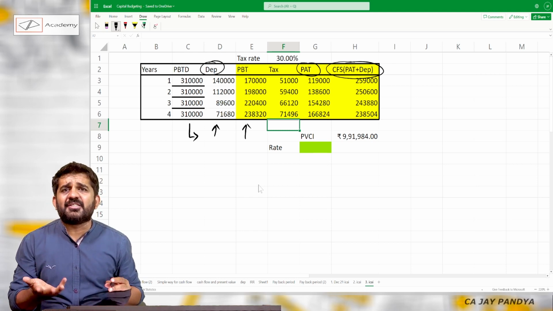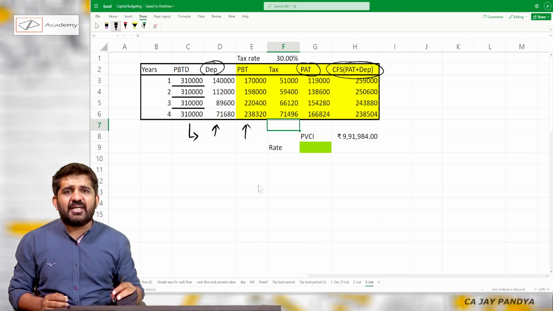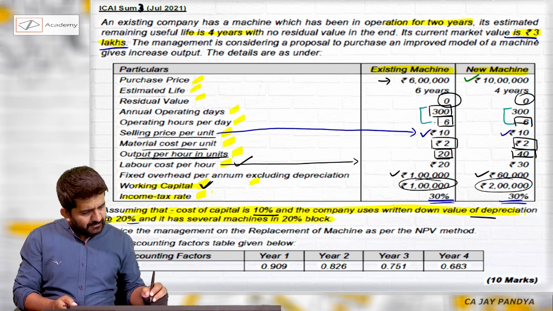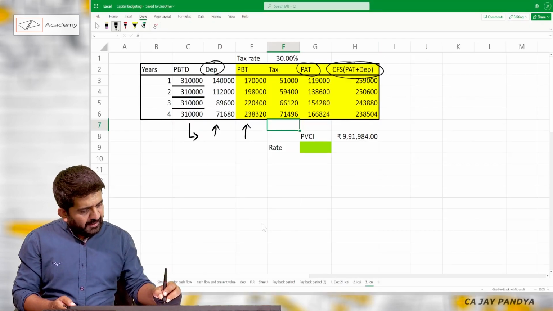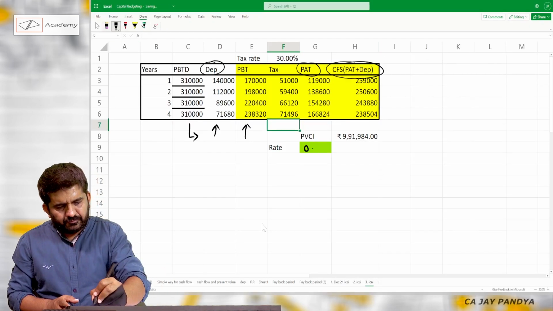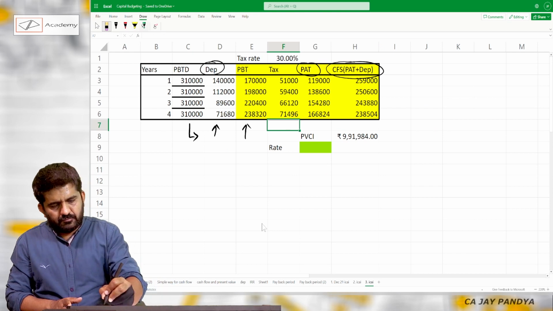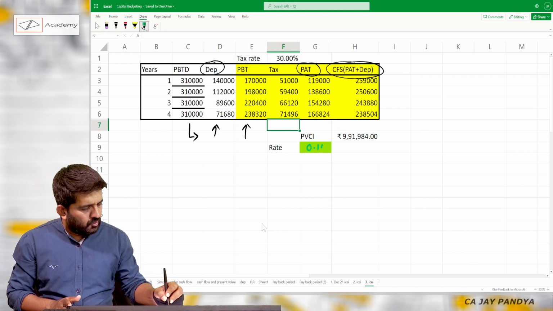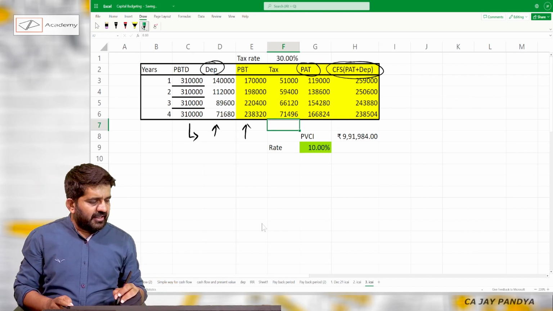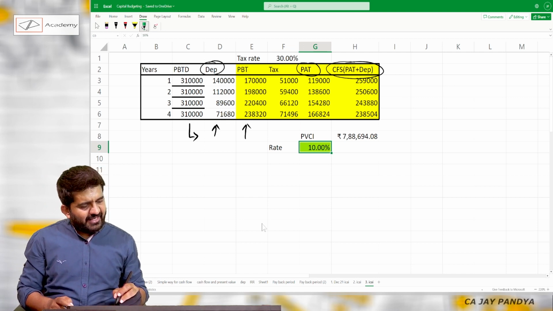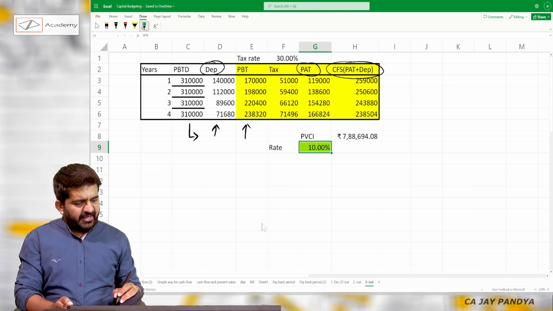Let me find out the present value here itself, because it is easy in the Excel sheet. For you, you will have to do it manually. If my cost of capital is 10%, then my present value will be 7,88,694.